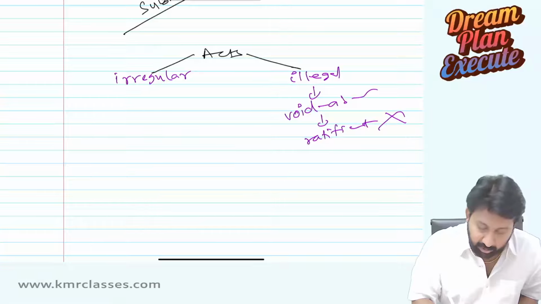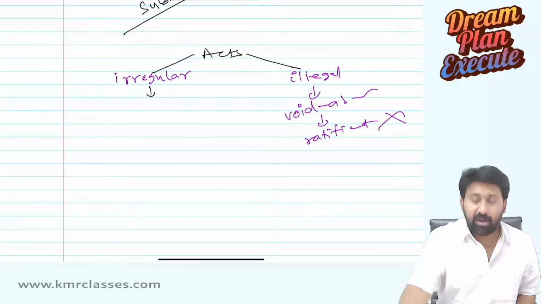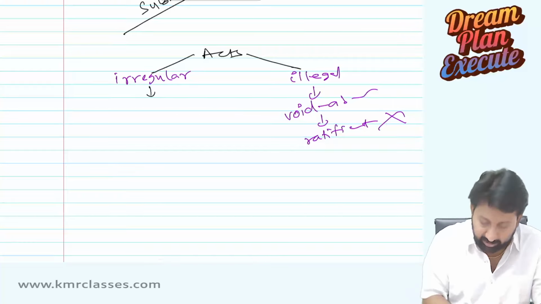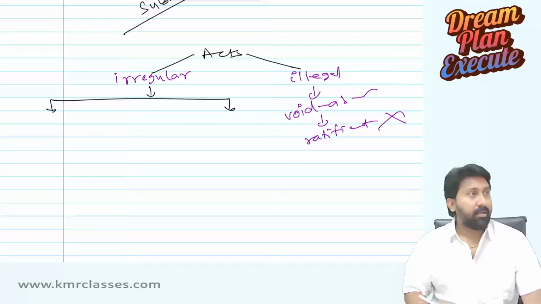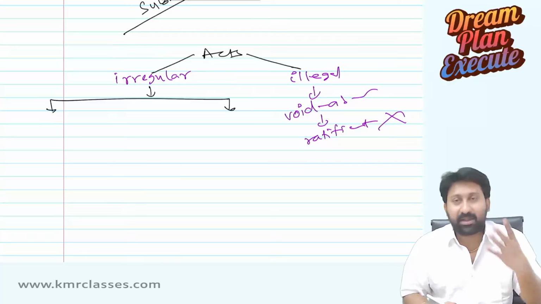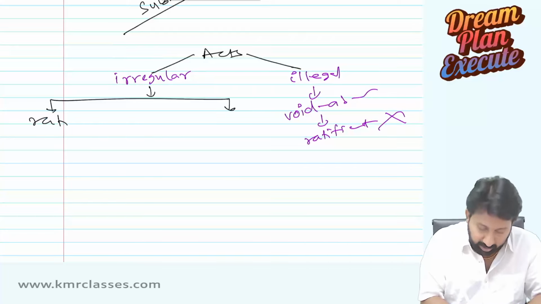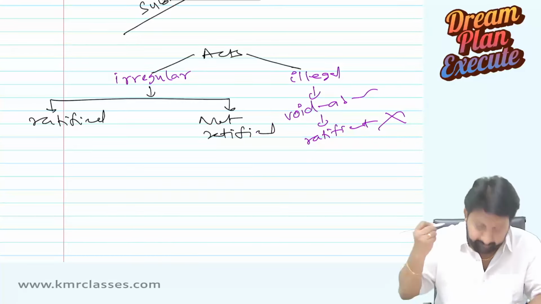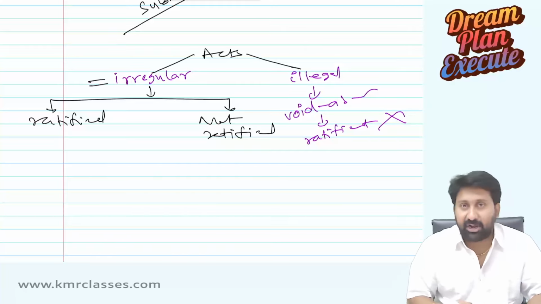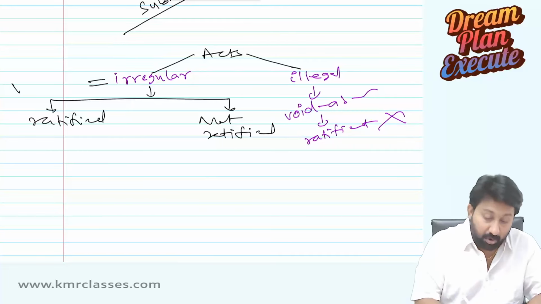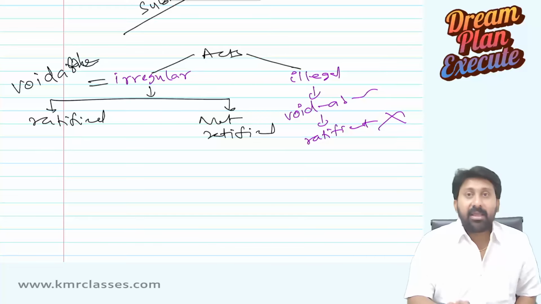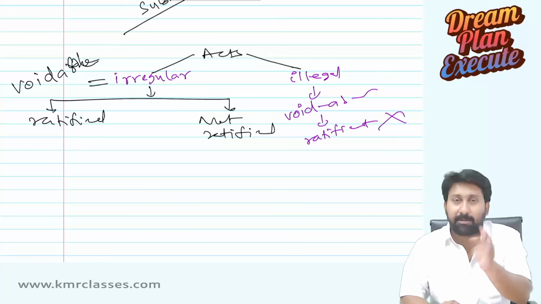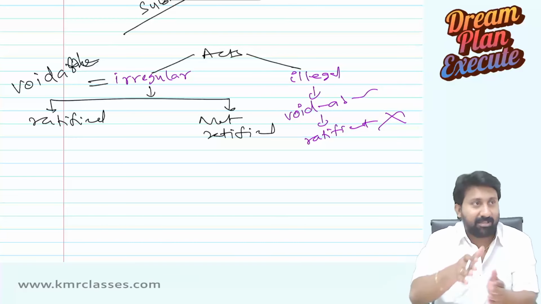When the acts done are irregular in nature, then again two partitions will stem out: ratified, not ratified. First, the act done is irregular, so is it void or valid? Voidable. Voidable means it is not completely valid, and it is not completely void. It is somewhere in between both of them.